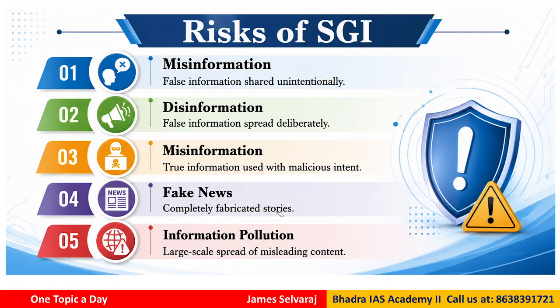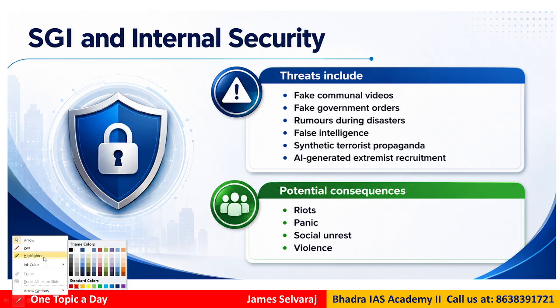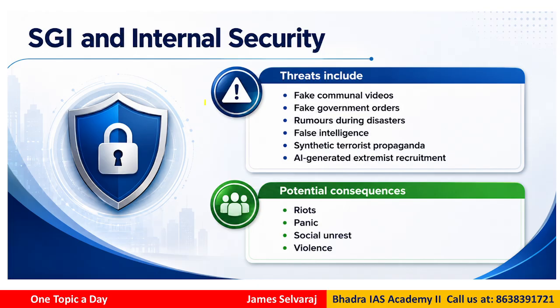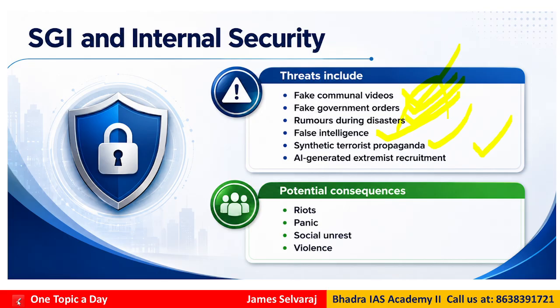That is where the information pollution takes place. Now, when we talk about SGI, it also has implications for another aspect you can talk about in exam, internal security. Threats include fake communal videos which can create problems, fake government orders, rumors about disasters, false intelligence information, synthetic terrorist propaganda, AI generated extremist recruitment, etc. So these can destabilize the security of a country.